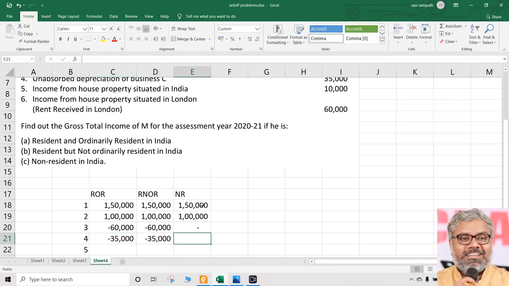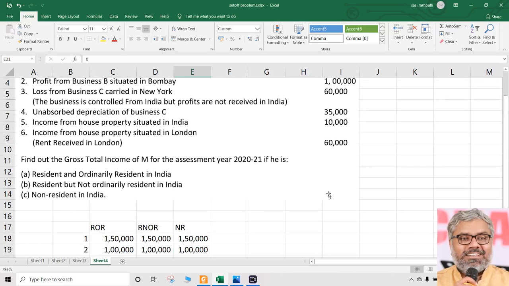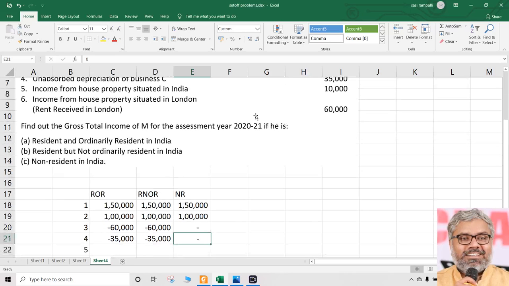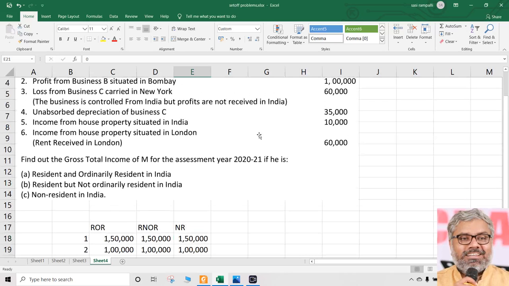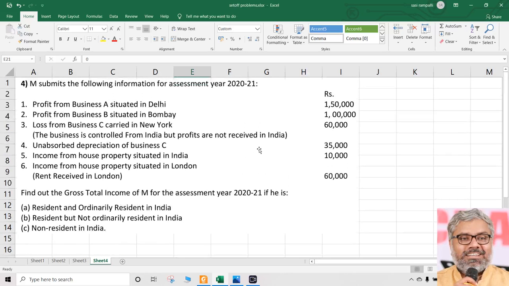35,000. But once again, no. For non-resident, why? Because for non-resident, the income from business C would not have been taxable. So any other things like depreciation or other deductions cannot be deductible since the income itself was not taxable. So for non-resident, this 35,000 cannot be deducted.